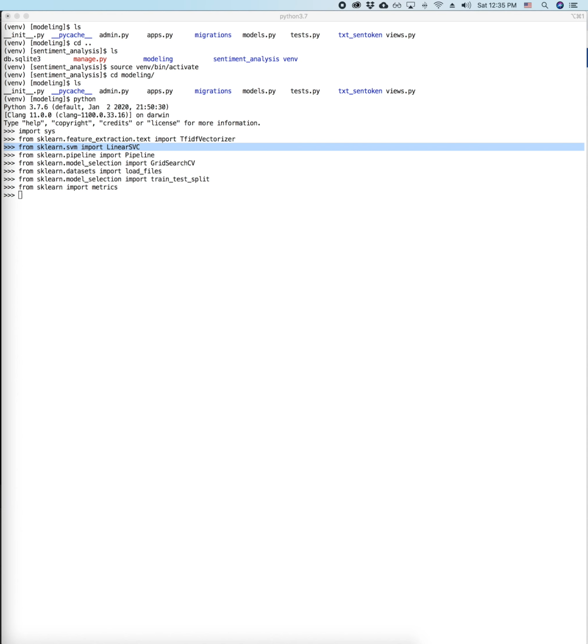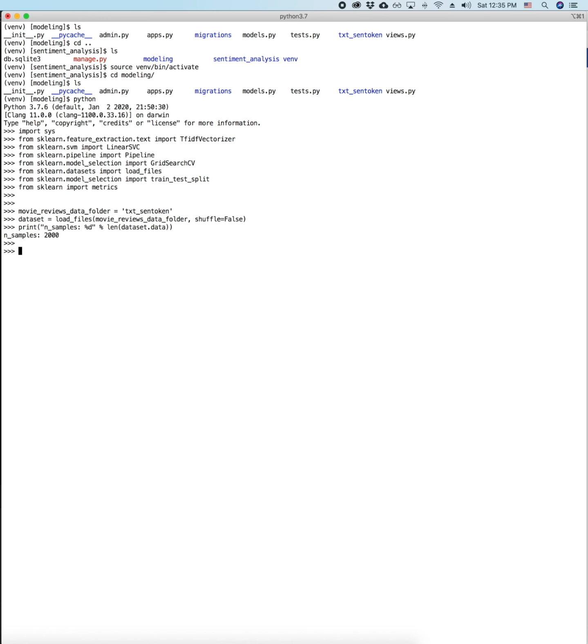So after loading those libraries, let's load the data first. As you can see here, I have 2,000 samples that I've loaded to memory. The next step, which is very important in any machine learning practice, is to separate the training data and testing data randomly so that your model will not overfit.